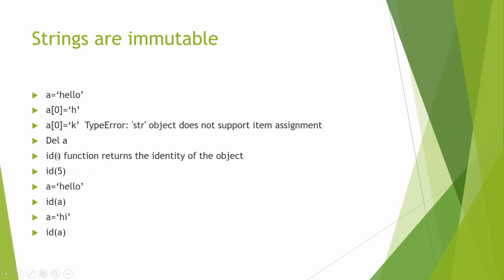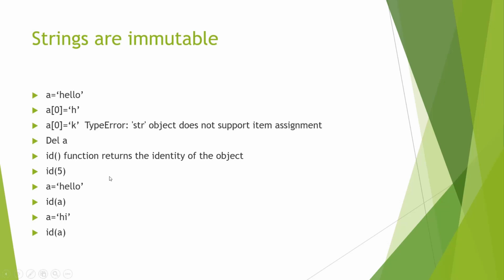Now there is a function called id. This function returns the identity of the object. Now everything in Python is an object. So what id does is give us the identification number of the object stored somewhere in the memory, or you can say it gives us the memory address of the object stored in the memory. Because all the data types are objects, a string is also an object. So when we call id of a certain string, it gives us where the string is stored within the memory.